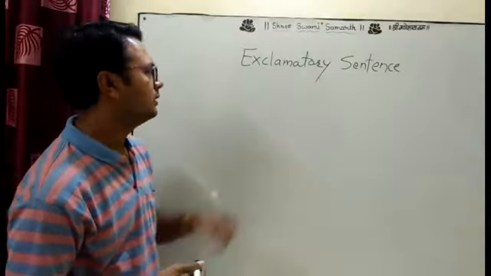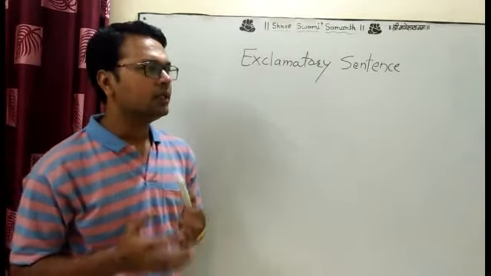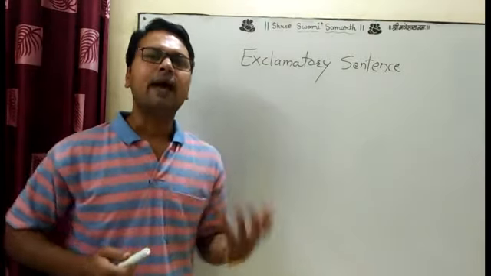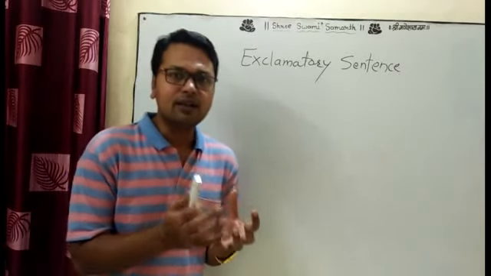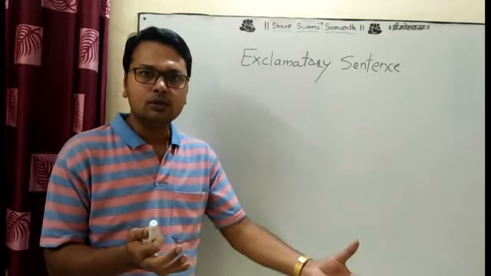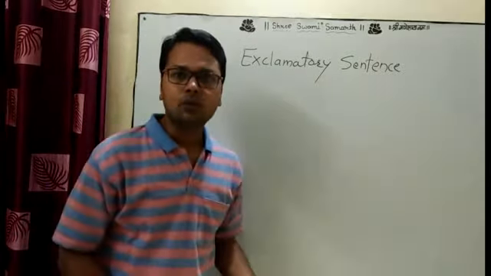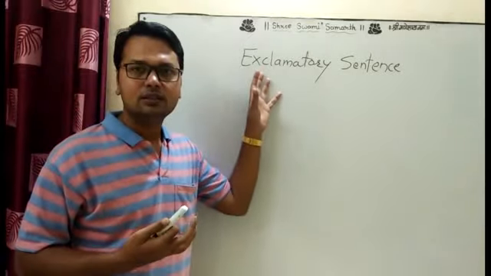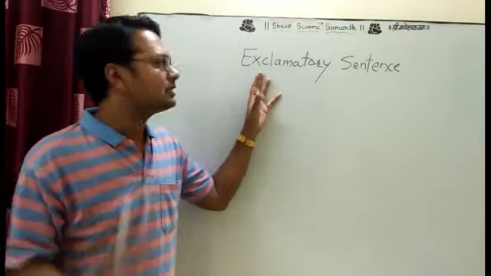Now we see the exclamatory sentence. The exclamatory sentence is very simple. We use it when there is extreme anger, extreme happiness, surprise, or when you get a shock. There is a snake in your house, and when you see the snake, the expression that comes from you is called exclamatory. Exclaim. In Marathi, udgar.